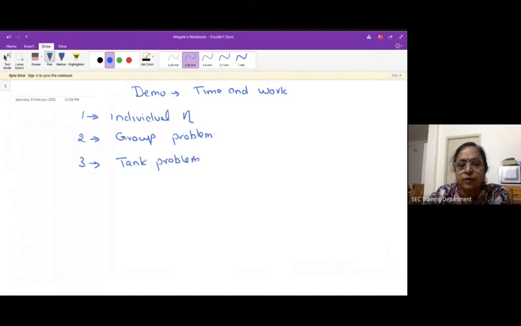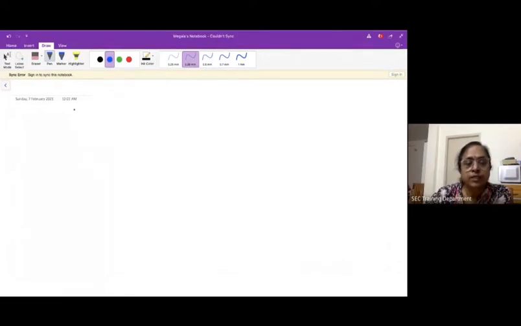Now I am going to discuss this individual efficiency category. In this category, individual efficiency is given. For example, suppose A can complete a work in 6 hours and B can complete the same work in 8 hours. It is obvious that A is going to be faster and B is going to be slower, and the assumption is made that every time they work, they do the same amount of work. It is uniform.